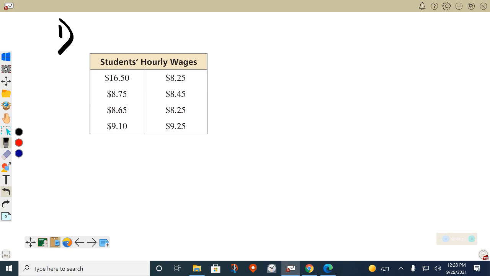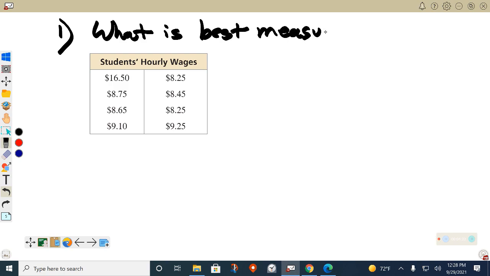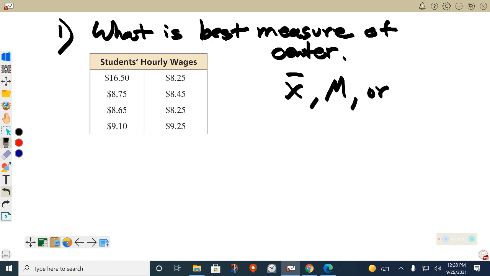Yeah, so we're going to flip it over now. Example 1. Go ahead and copy down this data. There's only 8 values. What is the best center? The best measure of center? Mean, median, or mode?